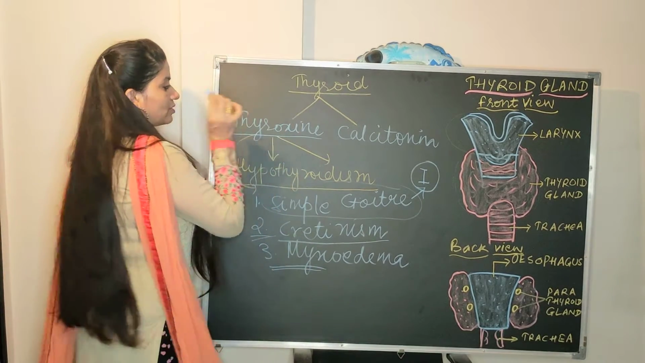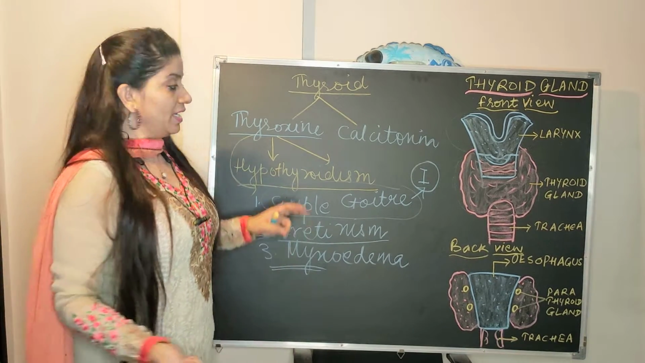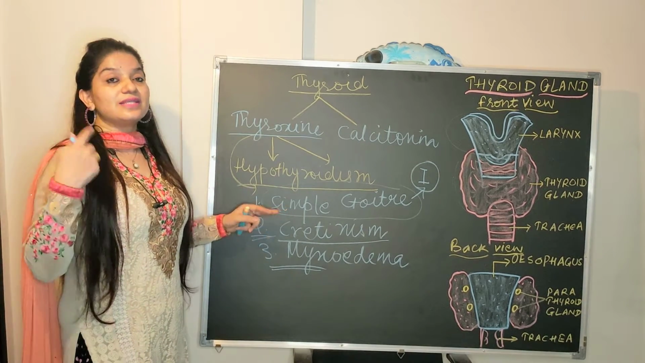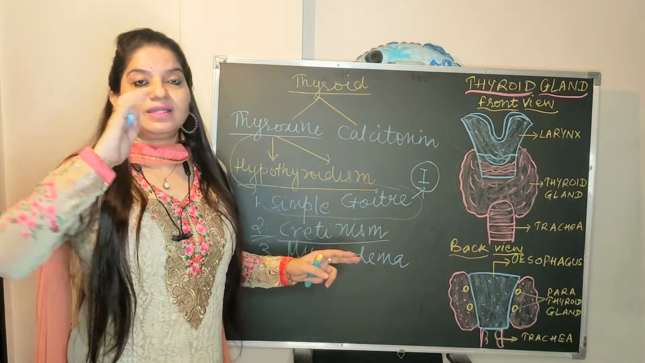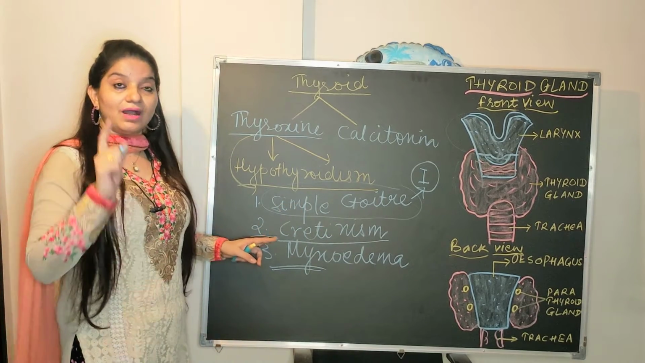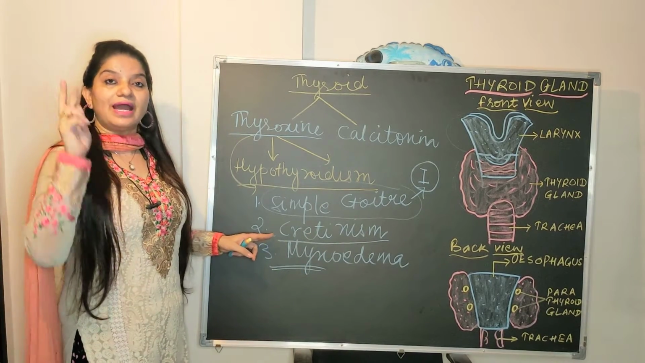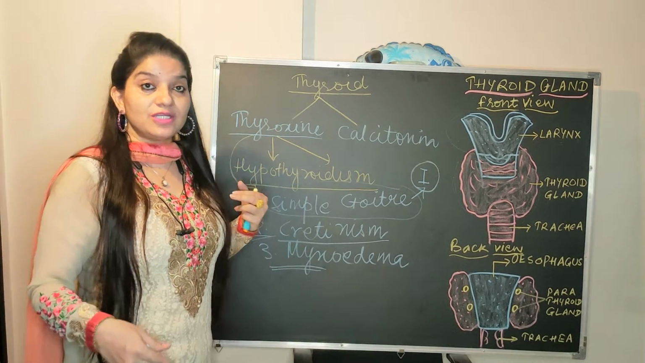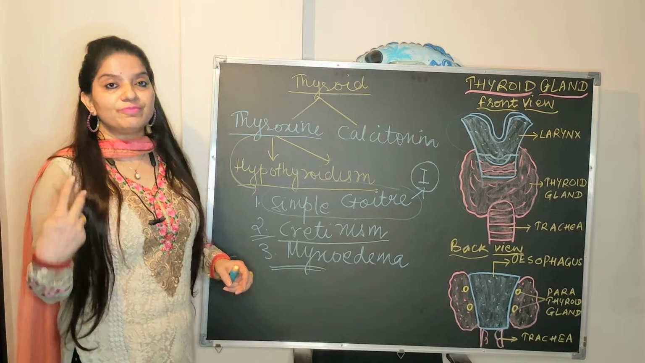Again, deficiency of thyroxine results in a condition which is known as hypothyroidism. This hypothyroidism results in three conditions. What are the three conditions? First is simple goiter, second is cretinism, third is myxedema. Simple goiter, just swelling in the neck, you can treat this by taking iodized salt. It's an endemic disease. Second, cretinism occurs in the child, that is during childhood. The two symptoms are dwarfism and mental retardation. Third is myxedema, in adulthood, with sluggishness and swelling in the hands and face. These are the two symptoms of myxedema.